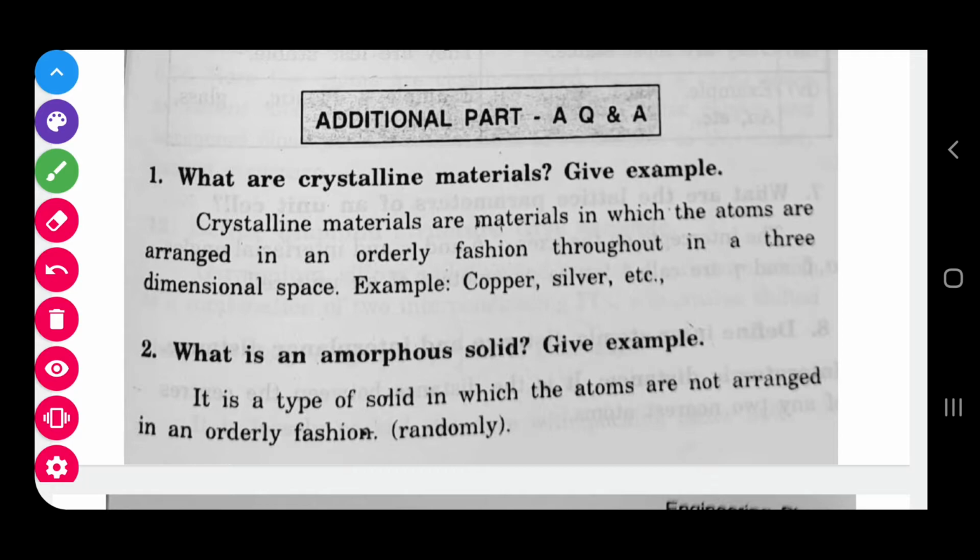Then there are additional Part A questions, 2 more questions. This is an additional one for the crystal physics unit. You also have to know this, then whatever may be the question, you can answer it. Okay. So the next one is